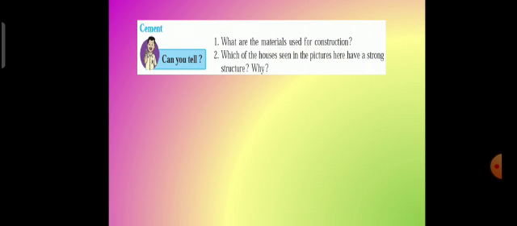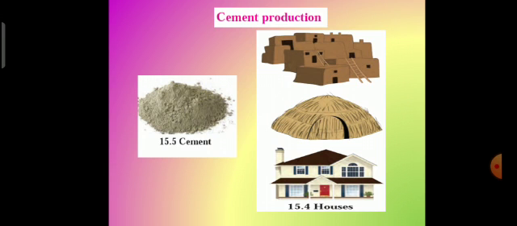Next is cement. What are the materials used for construction? Sand, limestone, cement, soil, mud, bricks, etc. are the materials that are used for construction. Which of the houses seen in the picture here have a strong structure and why? As you can see in the picture, in the earlier classes you have studied about kacha house and pakka house. So the modern day house is the one that you see in the picture, which has a strong structure.